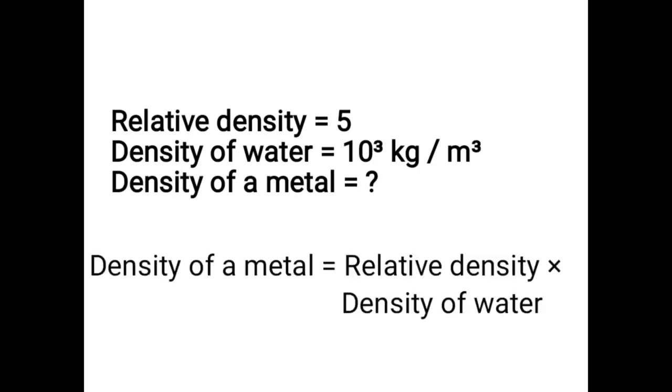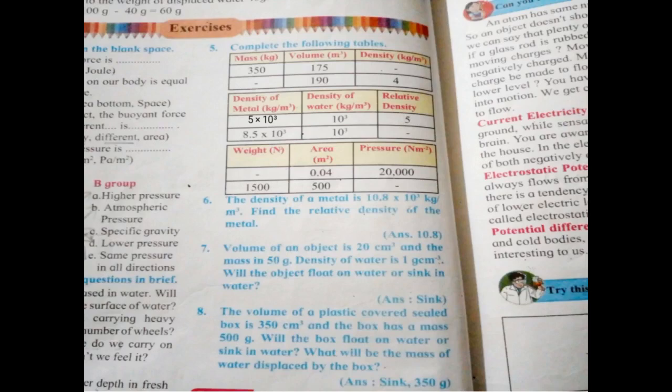The formula for density of a metal is density of a metal is equal to relative density into density of water. Write the given relative density and density of water in multiplication form. That is equal to 5 into 10 cube kilogram per cubic meter. You have to write the answer over here on the second table.